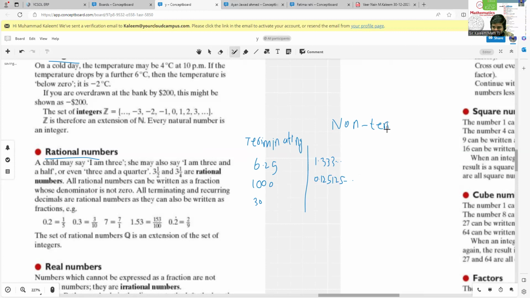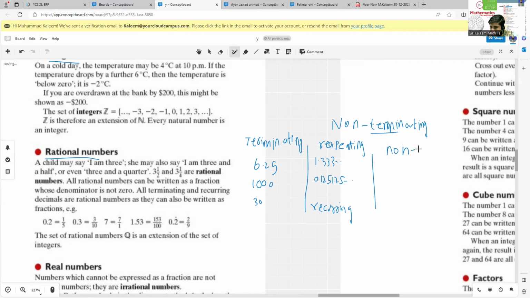Let me write here: non-terminating and repeating. These numbers are also known as recurring numbers, in a single word, recurring. After that, we have a third type of number that is non-terminating and also non-repeating.